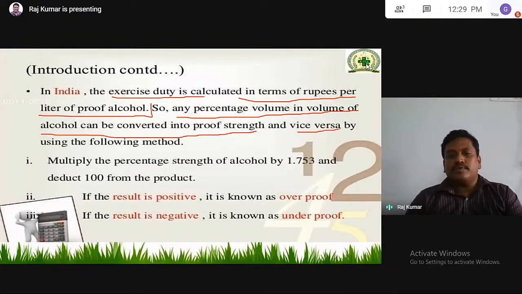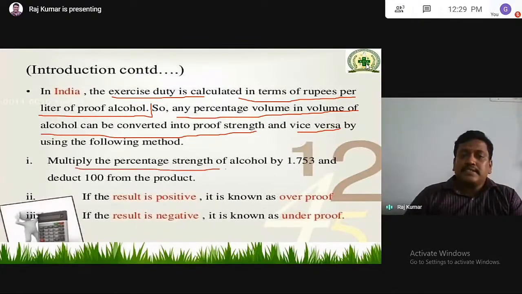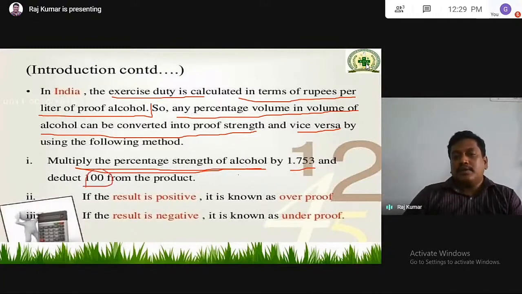The simple calculation is to multiply the percentage strength of alcohol by 1.753 and subtract 100. Then you will get the proof.